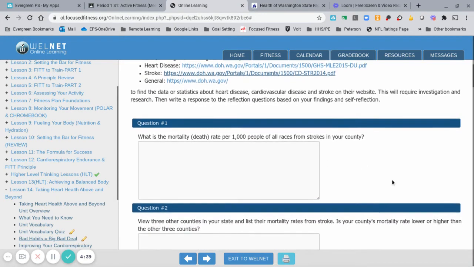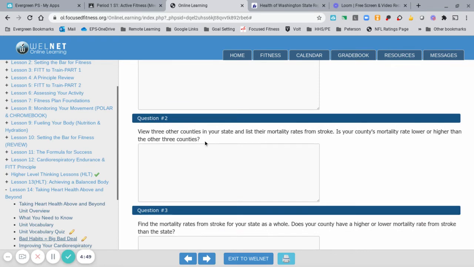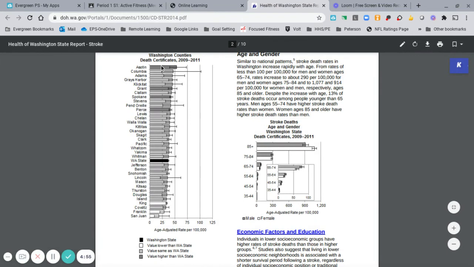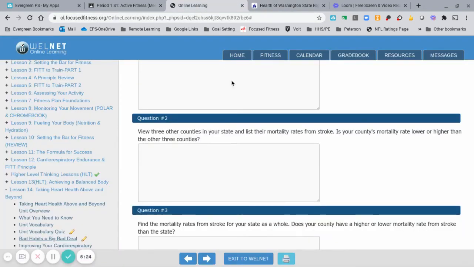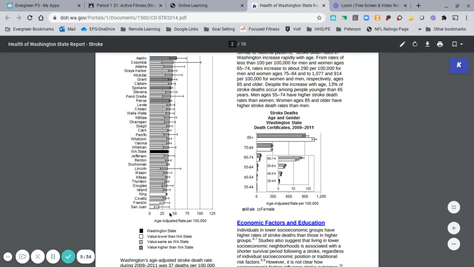All right. Question number 2, view 3 other counties in your state and list their mortality rates by stroke. So this could be any county you choose. You can choose the first 3. All right. If you know of specific counties, some of the largest counties in the state, we have King County, which is the largest up in Seattle. We have Spokane County. So you can choose which counties you want to identify. With that answer, make sure you select their mortality rate. So as you're looking at the county, you're going to need to use the graph below and then identify the numbers.